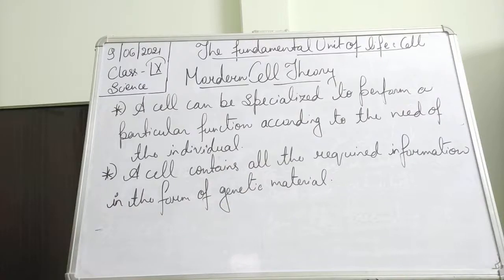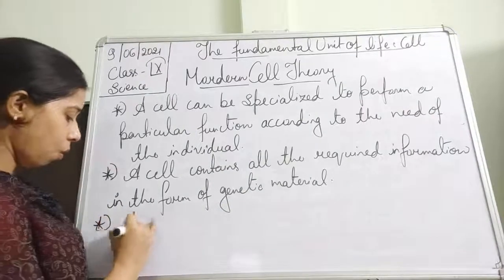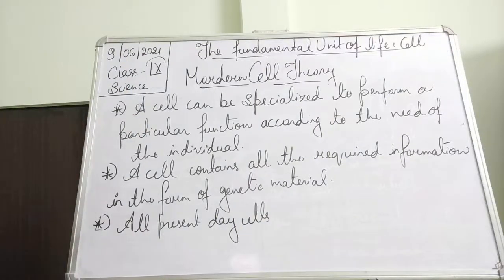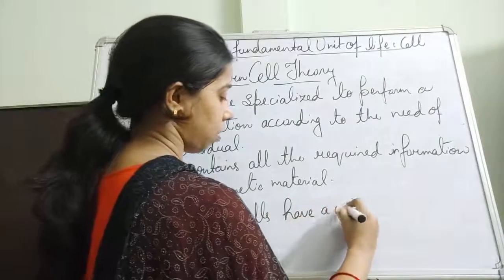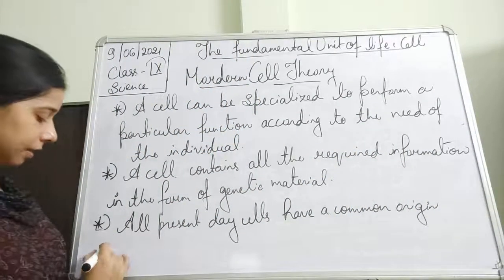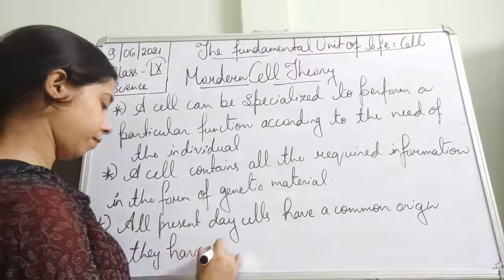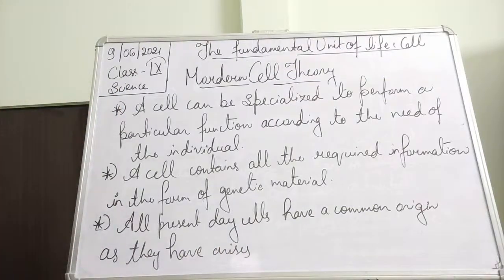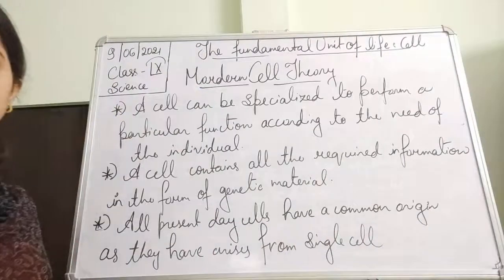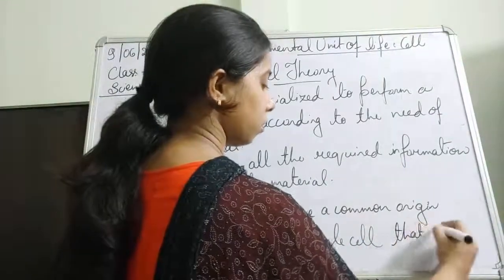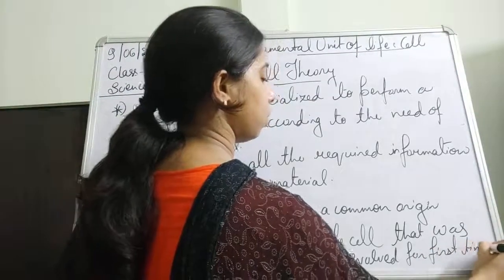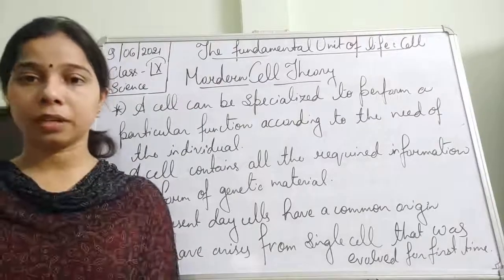Finally, all present-day cells have a common origin, as they have arisen from a single cell that was evolved for the first time. These are the postulates of the modern cell theory.